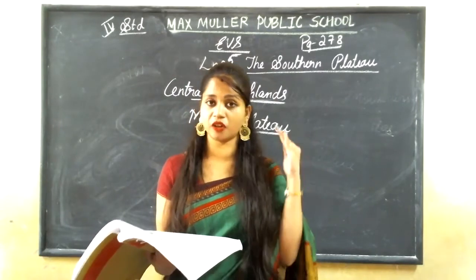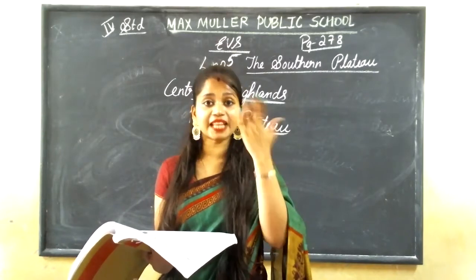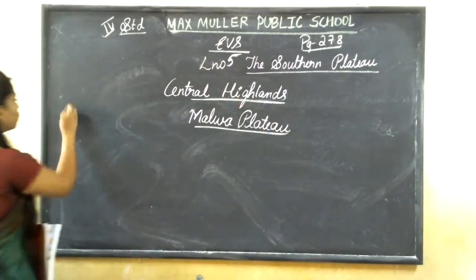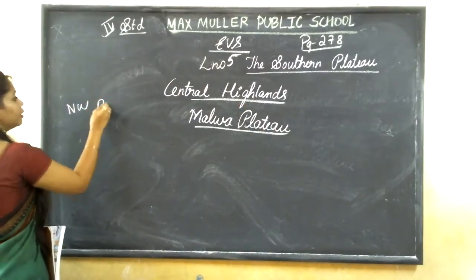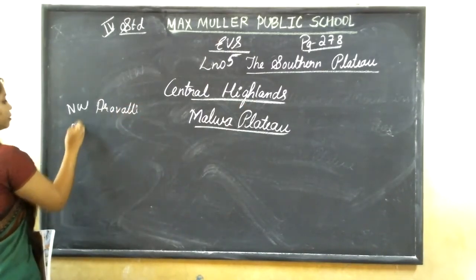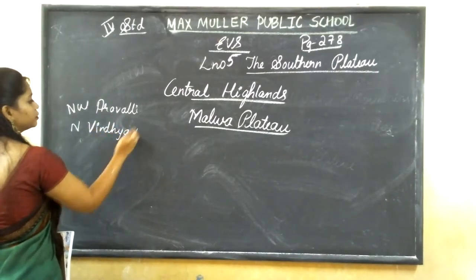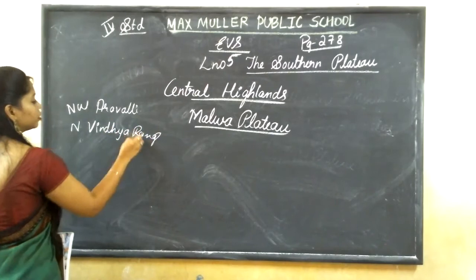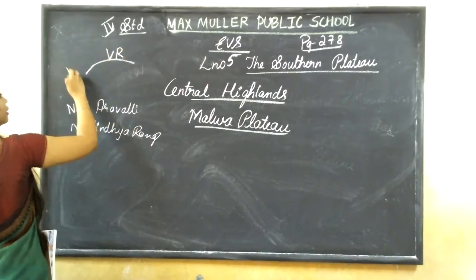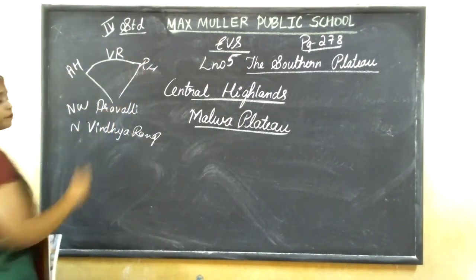I told you all, in the northwest it is Aravalli Hills, and in the northern part it is Vindhya Range. Here it is Aravalli Hills, and here it was Rajmal Hills, right?